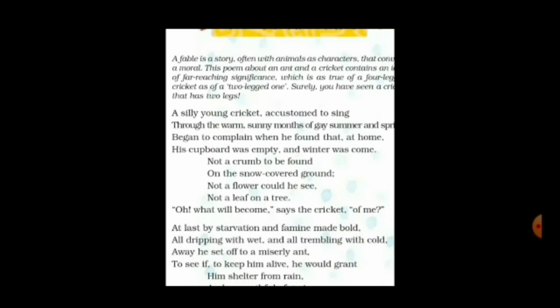To sustain means to survive, to live, himself during the cold month of winter. So this was the winter season. They couldn't see even a flower or a leaf on a tree, everywhere it is full of scarcity, starvation, and famine.